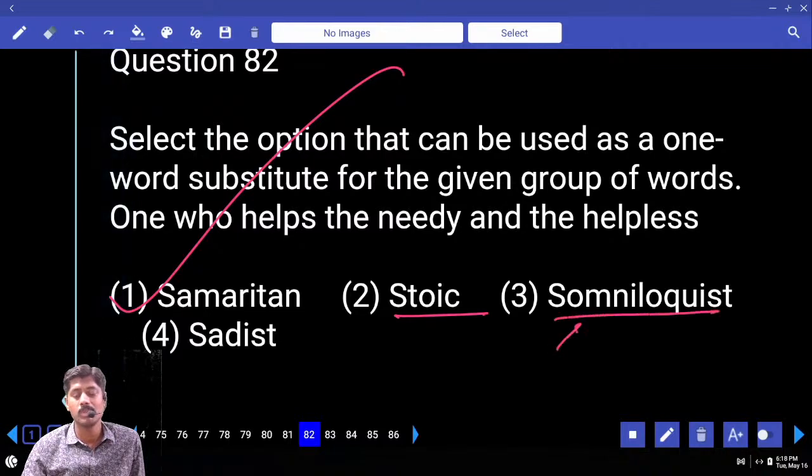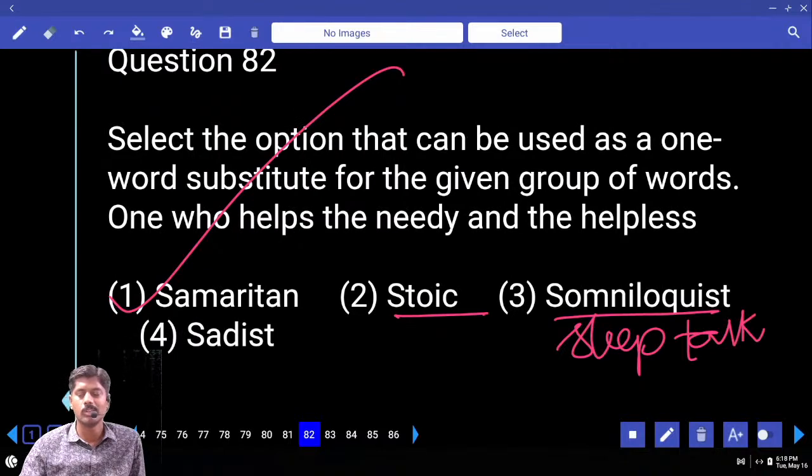Somniloquist. Somn means sleep. Loquist is nothing but talker. Nidralo maatlade sleep talker ni somniloquist, somniloquent antam. Sadist is a person who enjoys looking at the pain in other persons.